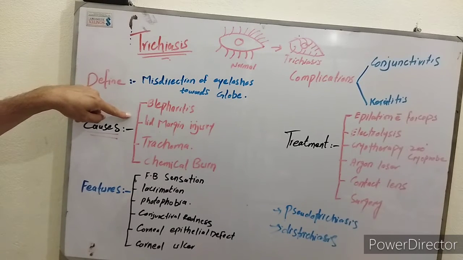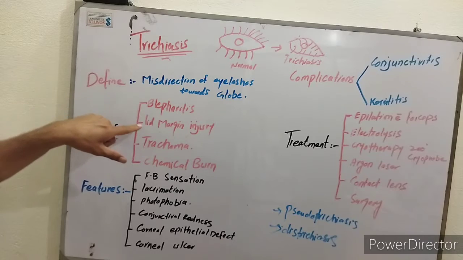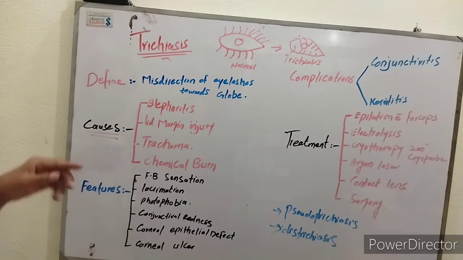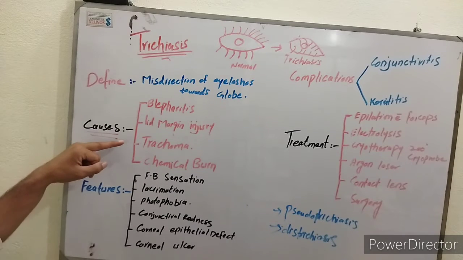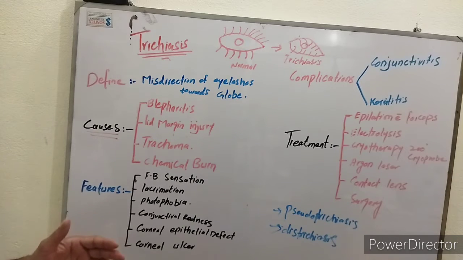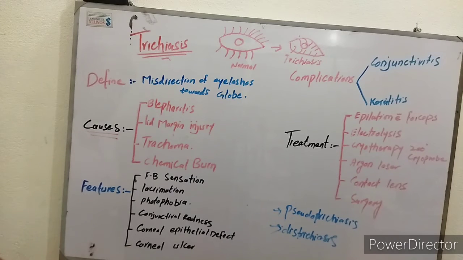Second one is eyelid margin. Because of any trauma, any accident, there will be injury in the eyelid, and because of that injury, eyelashes start to become misdirected. Third one is trachoma. Trachoma is a disease of the eye that I will explain, and trachoma is also one of the causes of trichiasis.